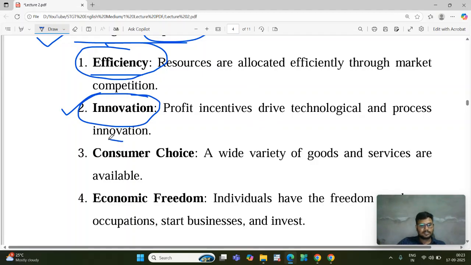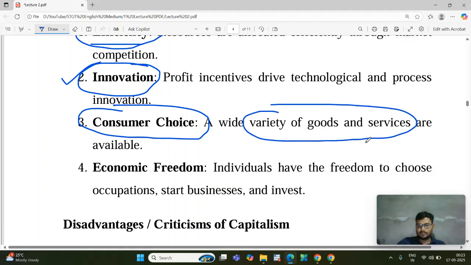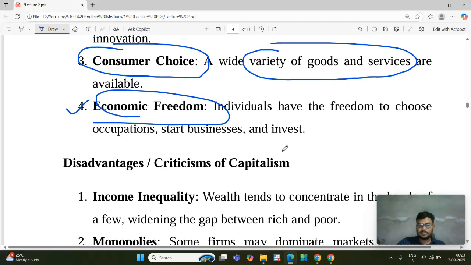Next one is consumer choice. A variety of commodities, goods and services can be demanded by the people, and those commodities are produced by the producers or business households. Next one, economic freedom is there, because people are earning money, businesses are going on well, and the government is not interfering. That is why economic freedom is also there.